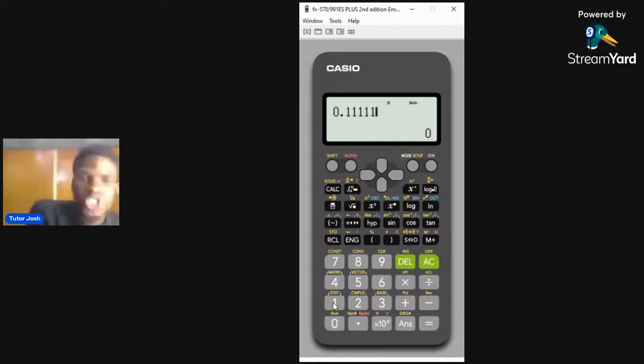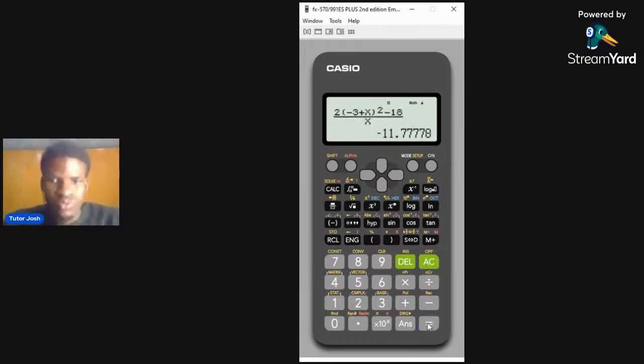So after you push it, you press calc. This is where calc is in your calculator. You press calc. Then after pressing calc, you press what? 0.111, because they say you should limit to 0. So at this junction, you just press equal to. Now your answer is what? Minus 11.77778. This is the answer to the question.